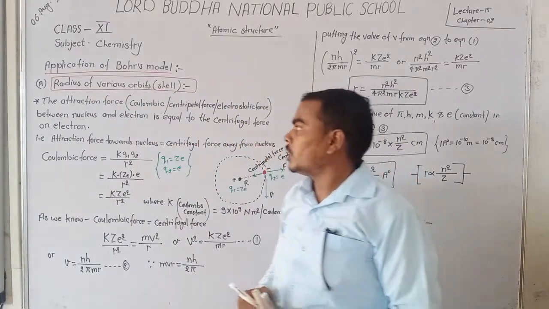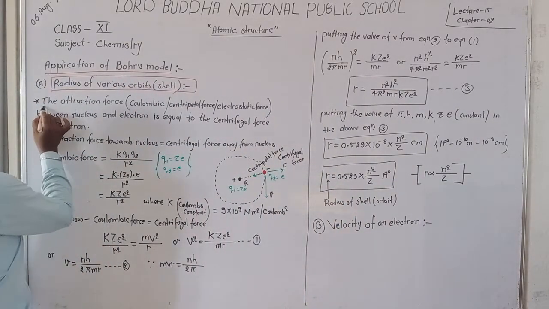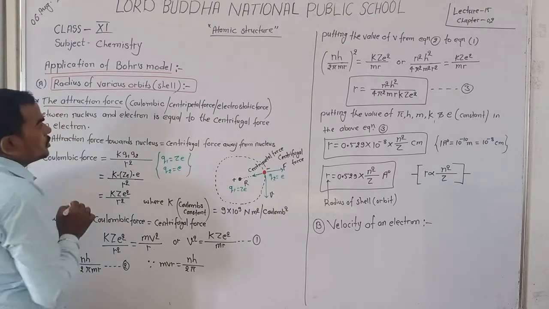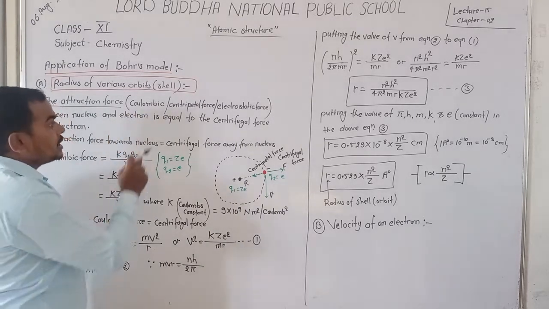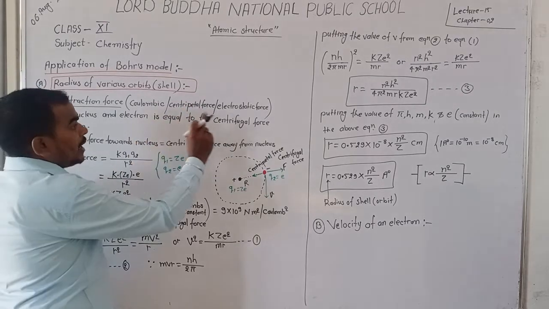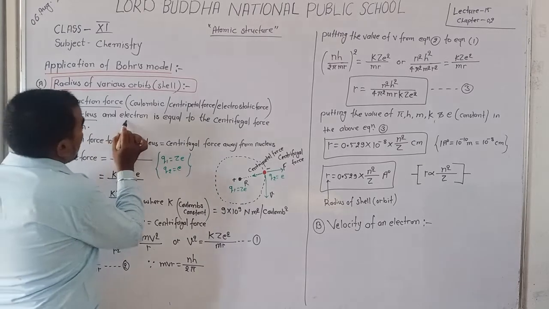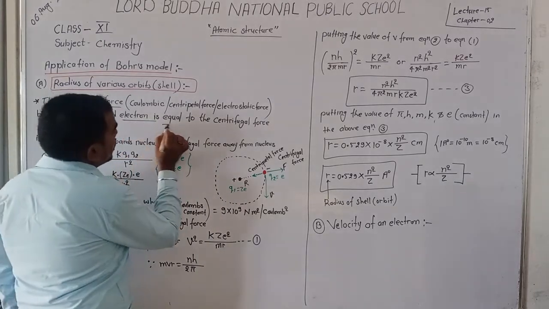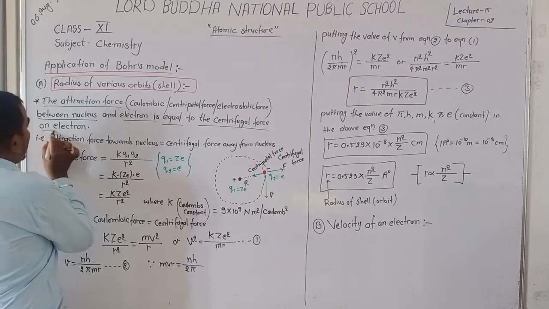Dear student, you know that the attraction force, also known as Coulombic force, centripetal force or electrostatic force, between the nucleus and electron is equal to the centrifugal force on electrons.